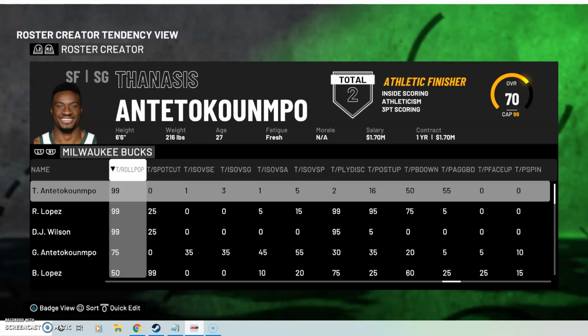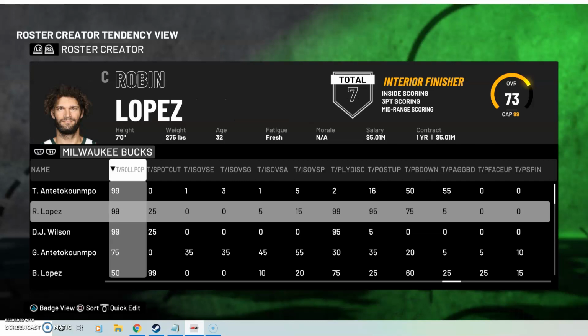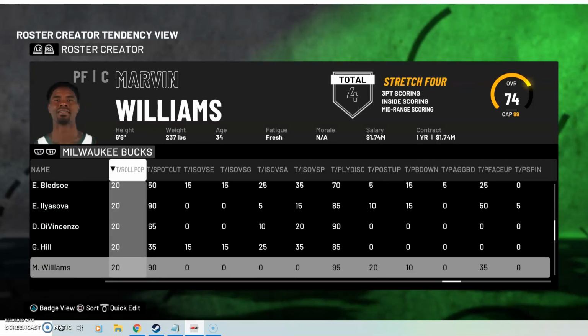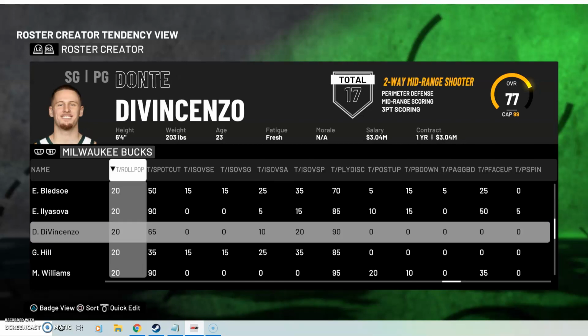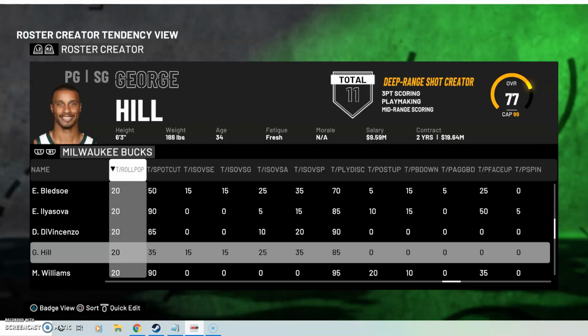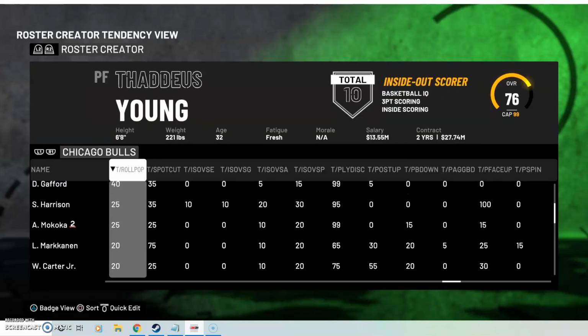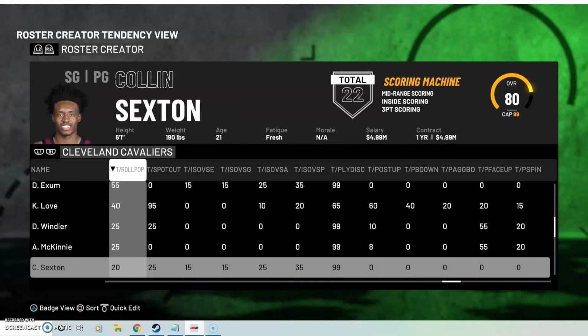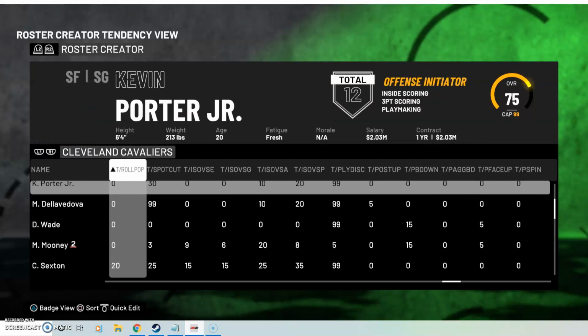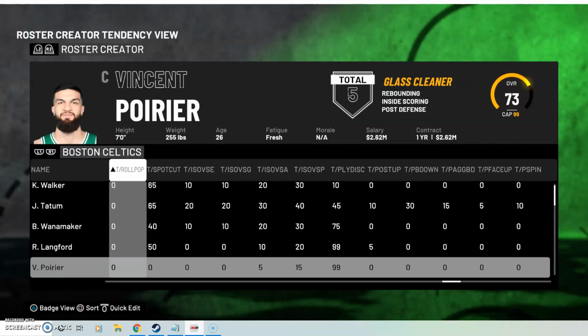for the most part. So for that player to pop and shoot threes or just be a primary shooter, things like that, he needs to be at a 0. For a drive and dunker, a guy that pick and rolls, dives to the rim, 99. So, as you can see, they have guys here, Bledsoe, Ilyasova, DiVincenzo, George Hill at a 20. They all need to be 0. They're incorrect.